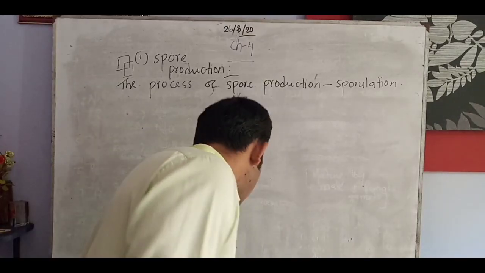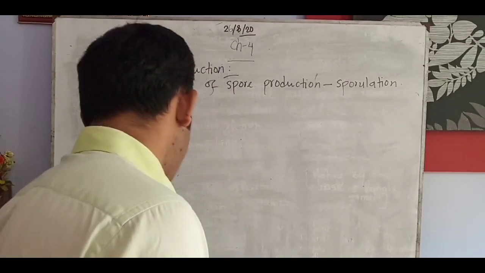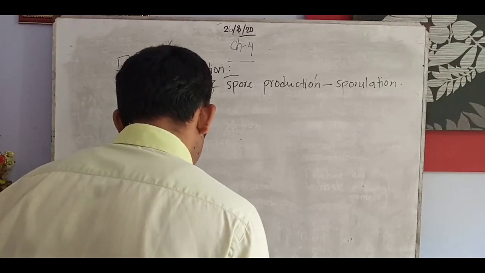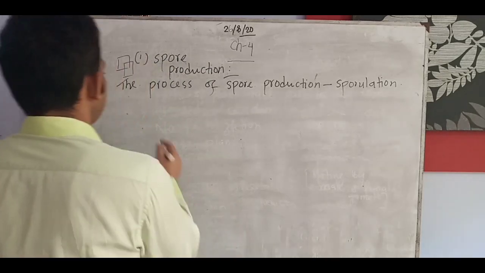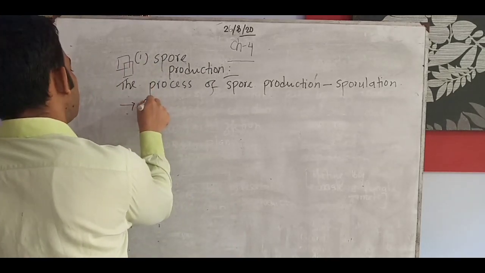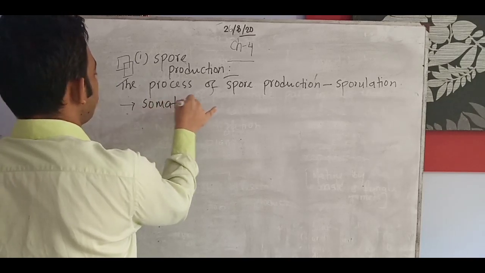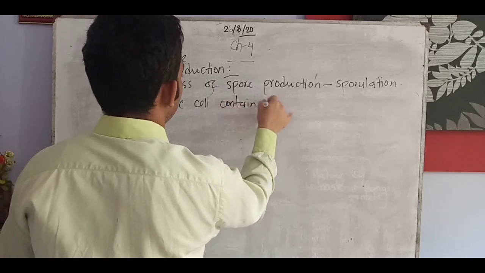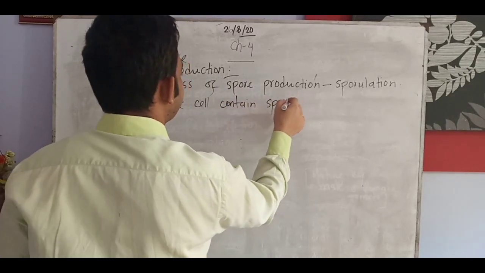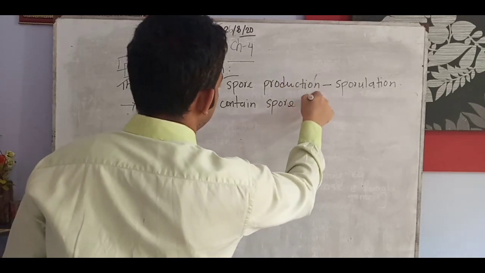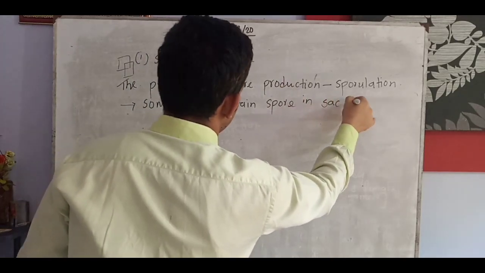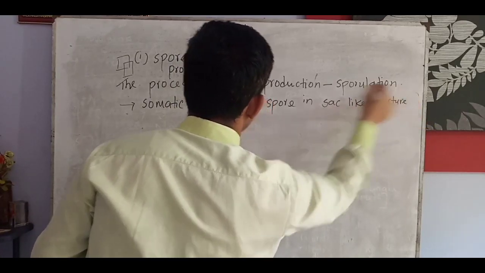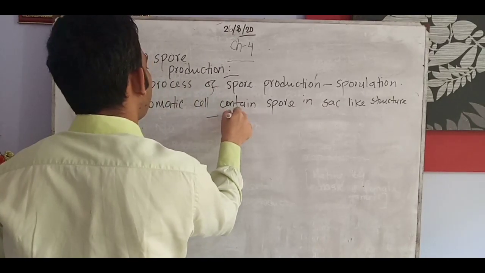A somatic cell contains spores in a sac-like structure called sporangium.